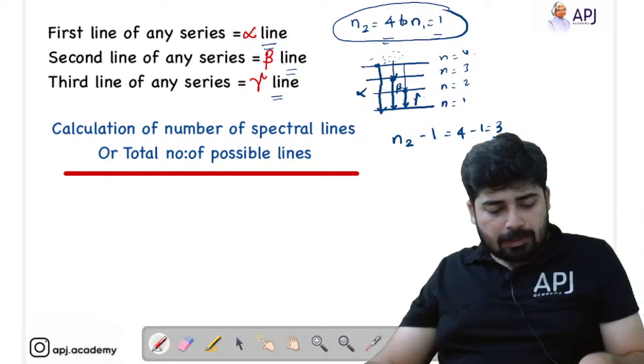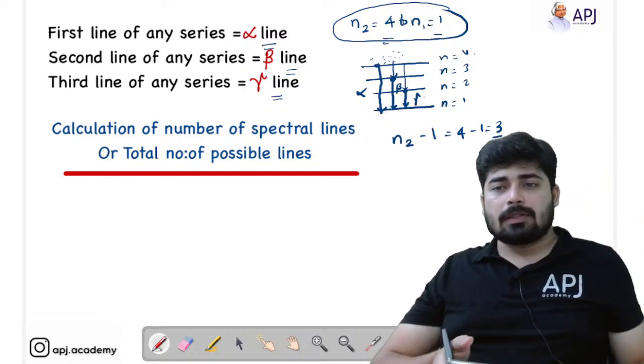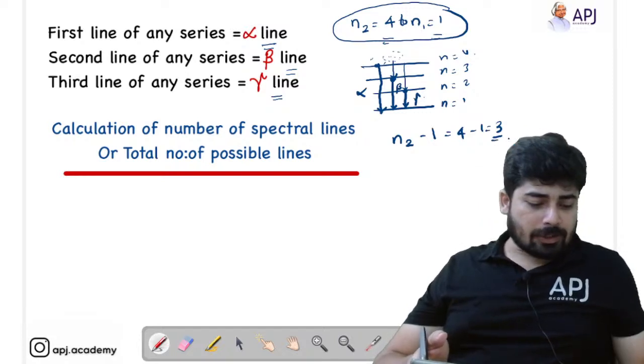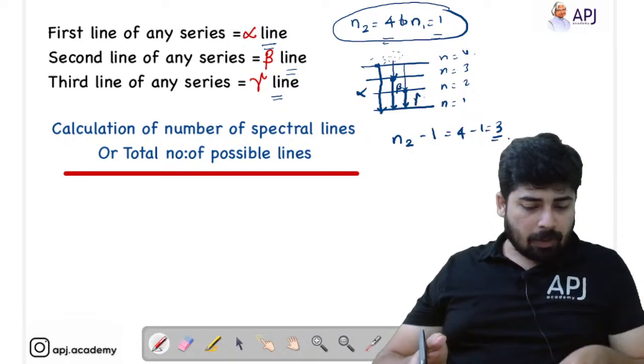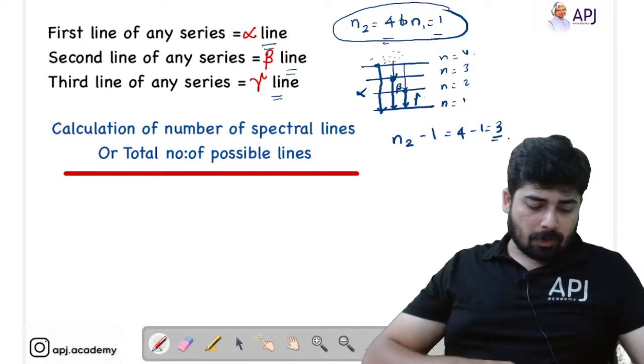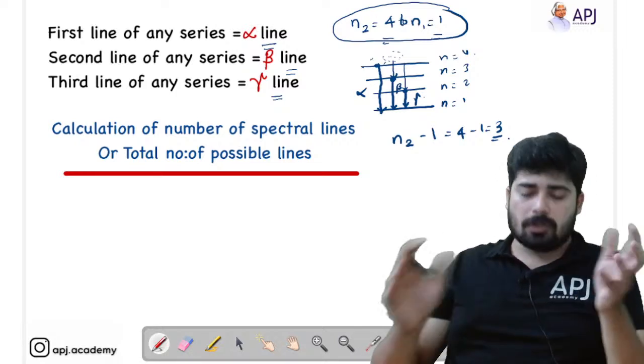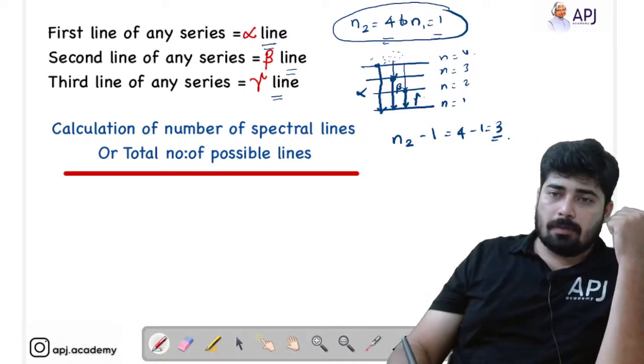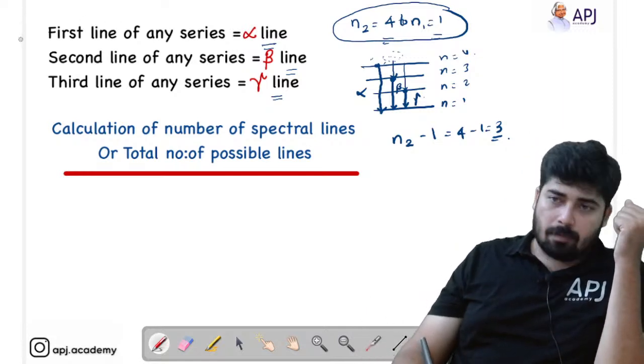Now the next one is, we are going to discuss the calculation of number of spectral lines, or the total number of possible lines. So here is the formula.